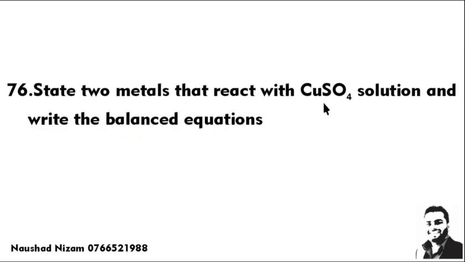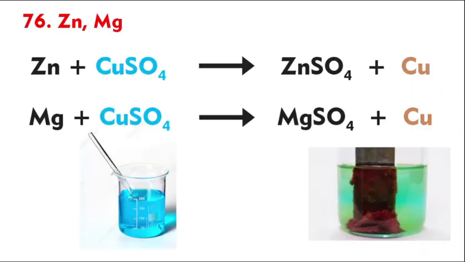State 2 metals that react with copper sulfate solution. So which elements can displace copper? Those above copper can displace it. You can use zinc and magnesium, which are generally used in your lab. In addition, you have aluminium and iron. These metals react with copper sulfate because copper is a low reactive element. So those that are above can displace this copper.